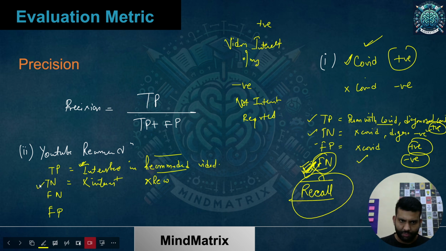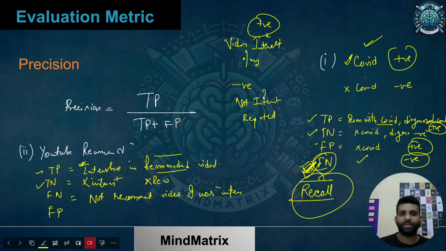That's true negative. What about false negative? False negative is when it was said that I'm not interested in this content, which the algorithm predicted, but that was actually wrong. I'm not shown videos which I'm interested in. Positive class is videos I was interested in, negative class is not interested.